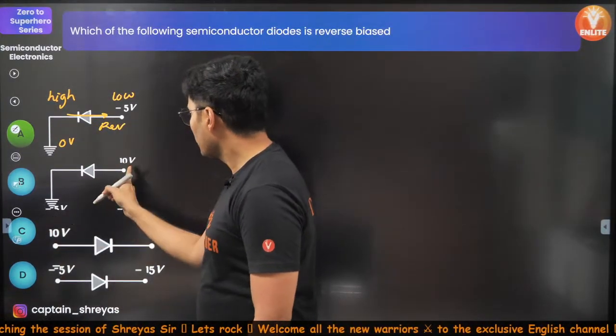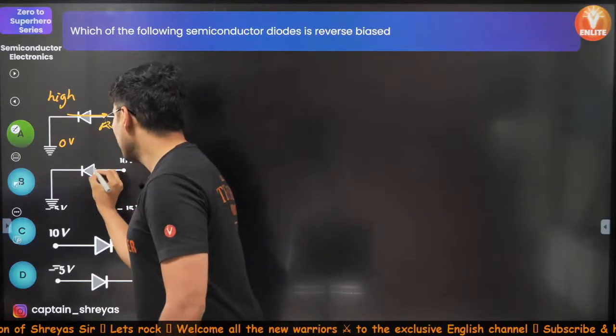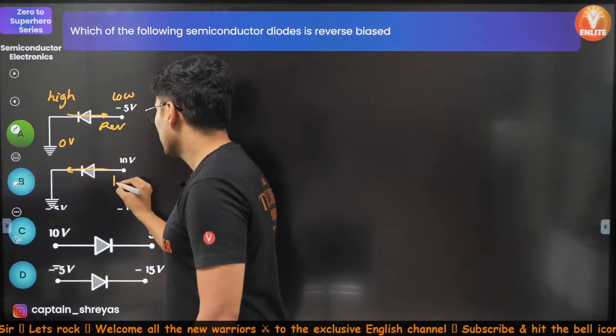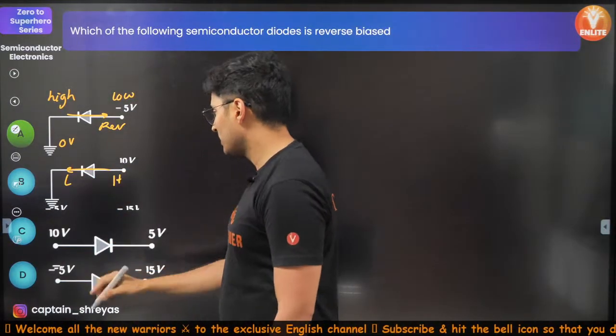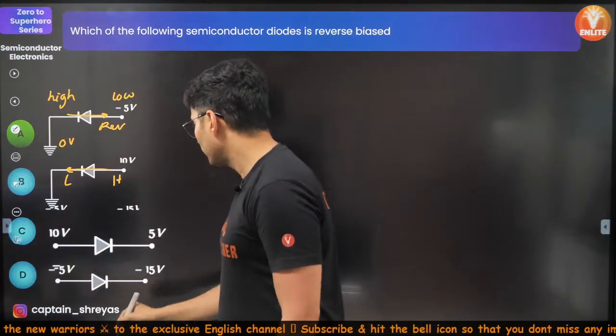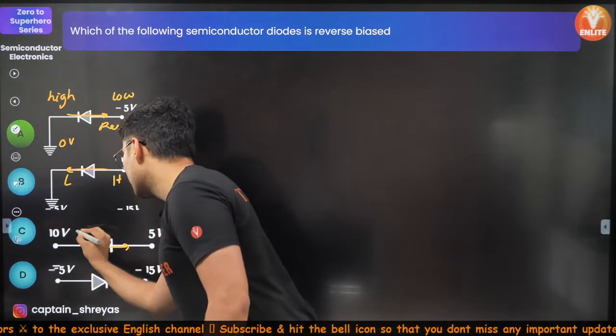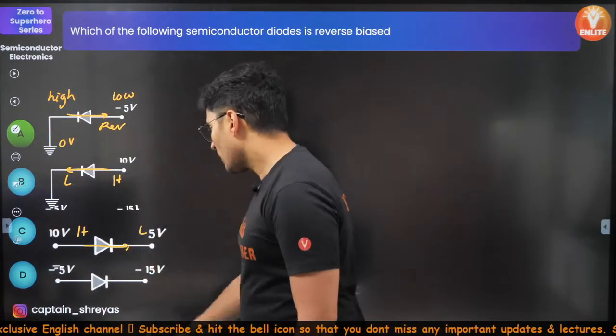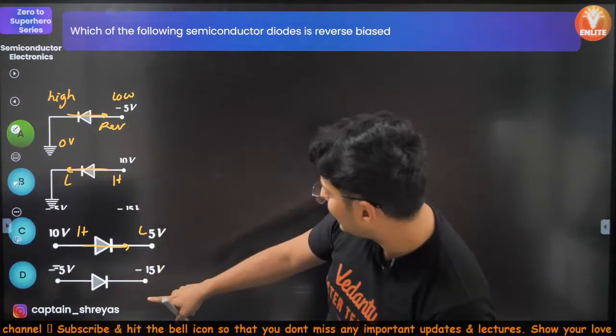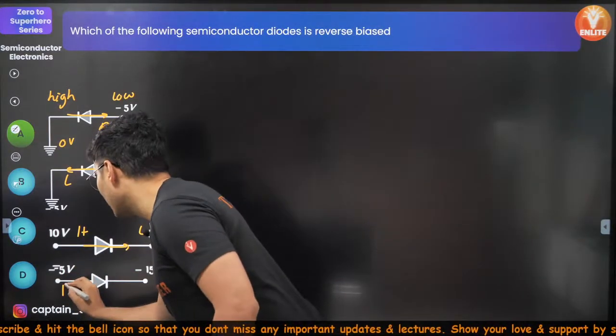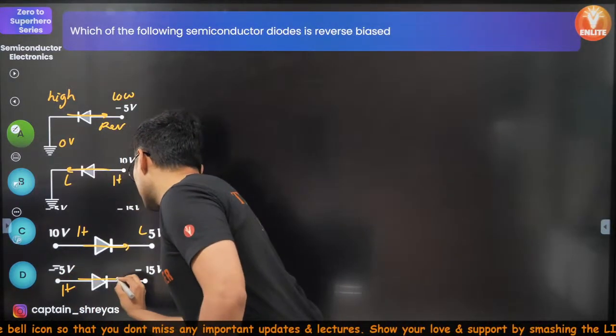If you see over here, 10 to 5, obviously it can flow from high to low. Correct. This is forward bias. This is high, this is low. This is -5, -15. This is again high, this is low. So obviously it can flow.